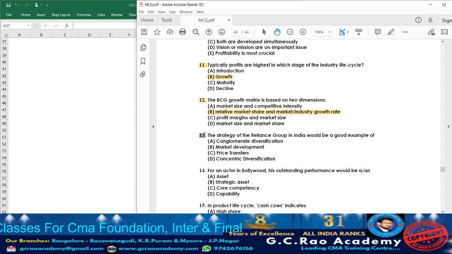Now let us move on to question 13. What they are telling? The strategy of the Reliance Group in India could be a good example of which strategy, they are telling.